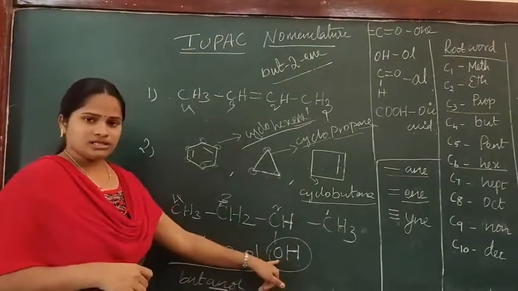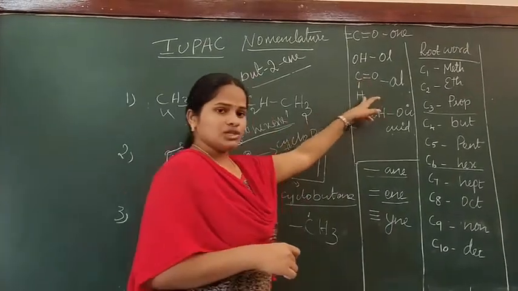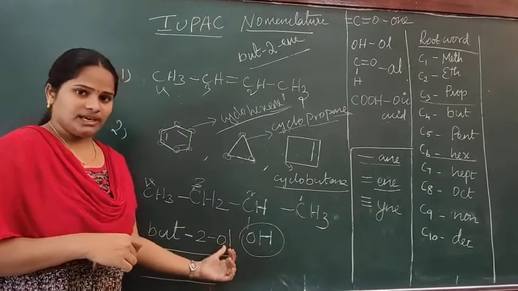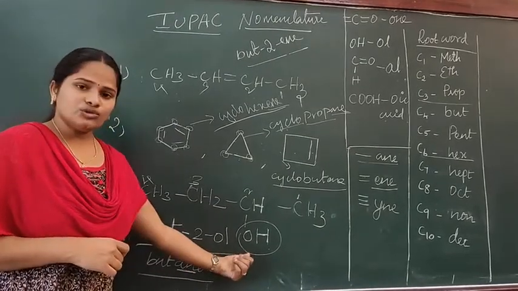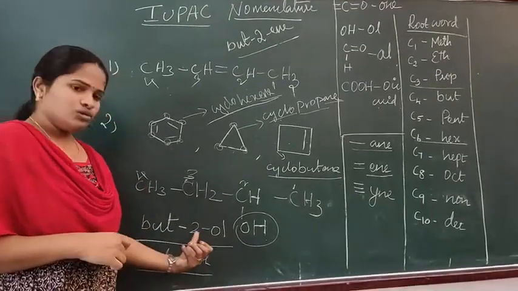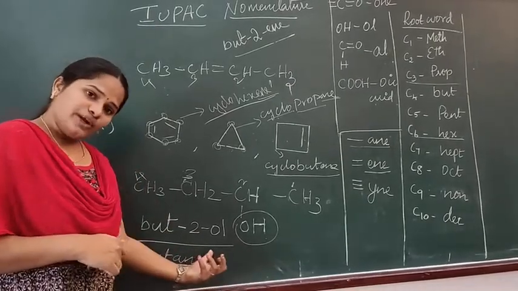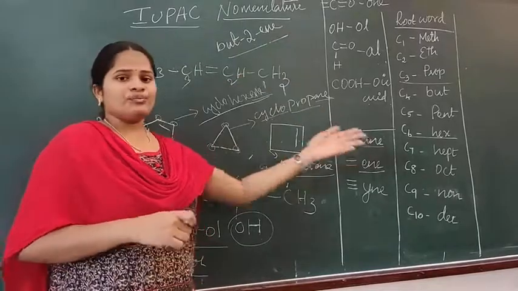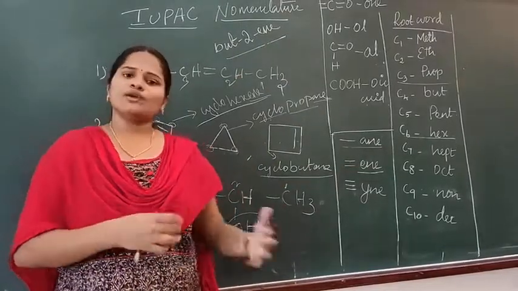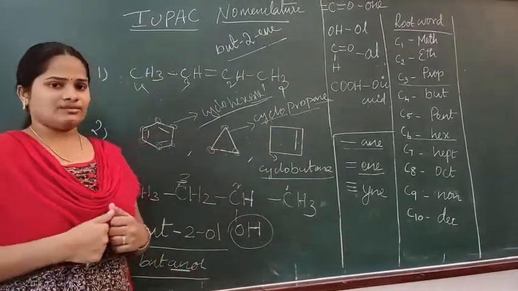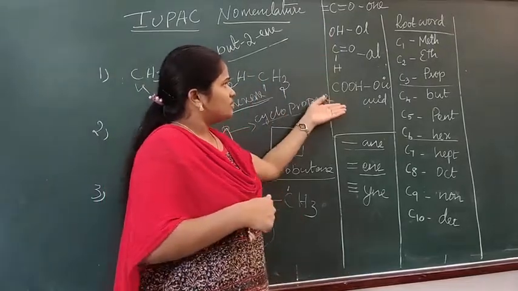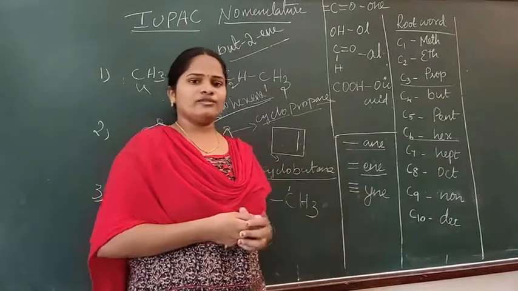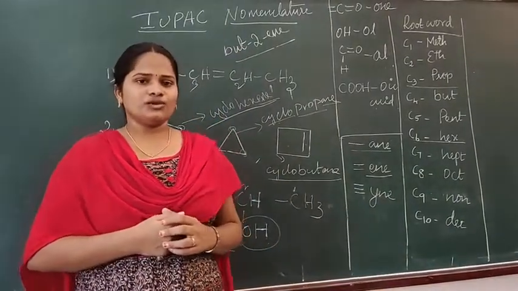Instead of OH, if we have a CHO group, which means aldehyde, then we should finish it with al. If there is a COOH group, then butanoic acid. If there is a ketone group, then butanone. So according to the functional group, we have to give the name for the concerned compound. There are some more functional groups also that we can refer to. Hope this video will be helpful for you all. Thank you.